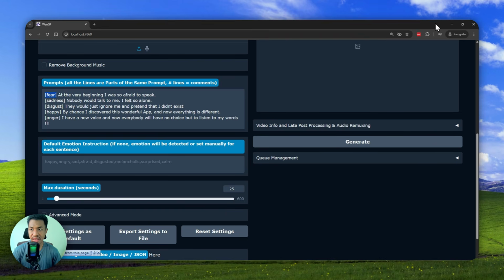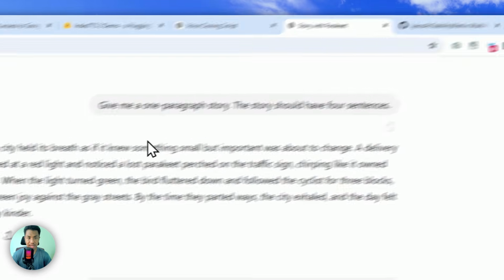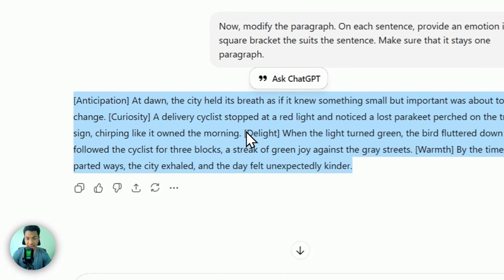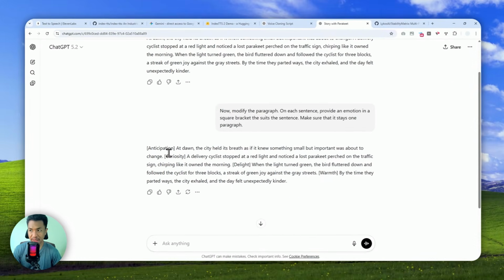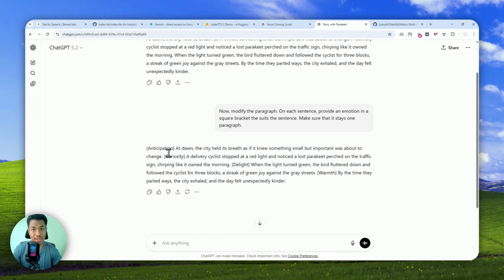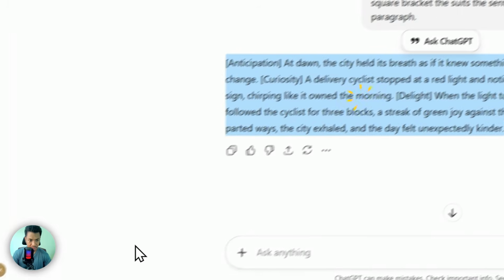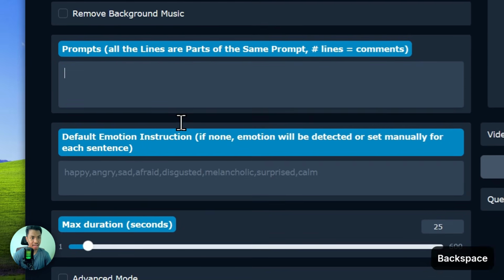Now for this demo, I'm going to use this one that I have created. By the way, these audio tags like curiosity and anticipation are optional, because there is actually a default emotion that you can choose for the whole generation. I'm going to copy this first, and I'm going to go back to the tool and insert that right here.